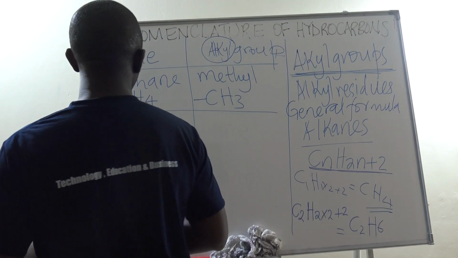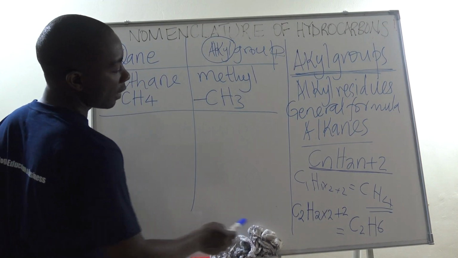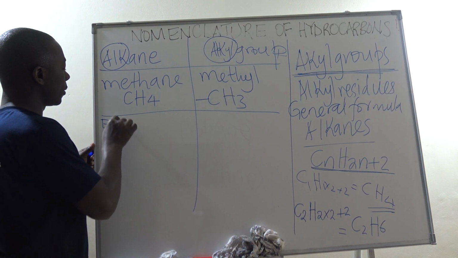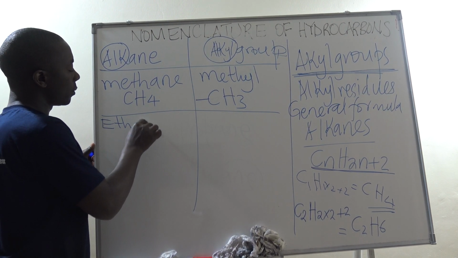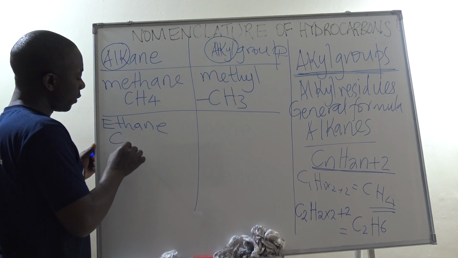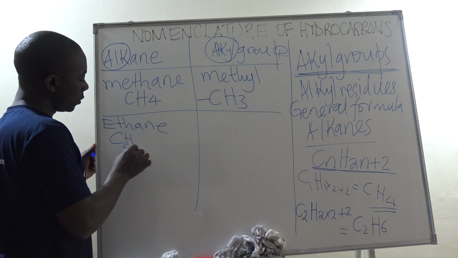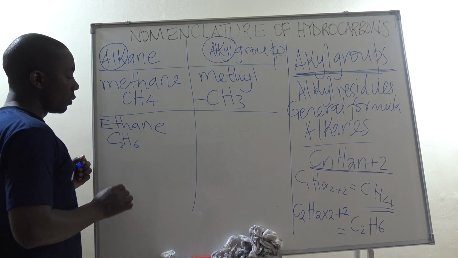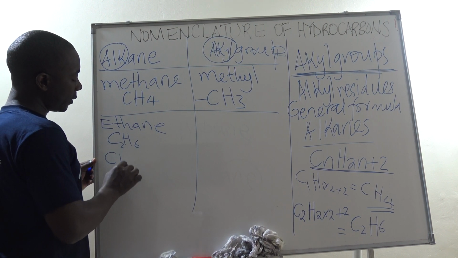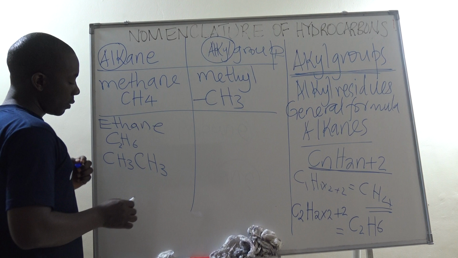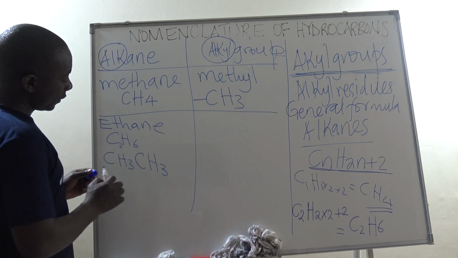So our alkane for that case, since it is having 2 carbon atoms, then we shall call it ethane. Ethane of general formula C2H6, which you can also write as CH3, CH3.